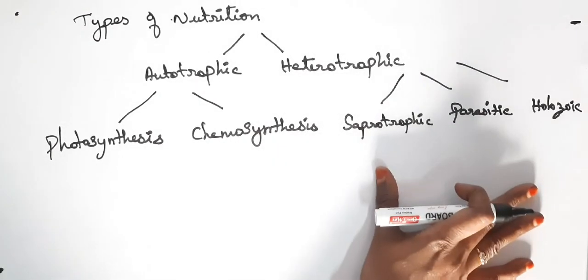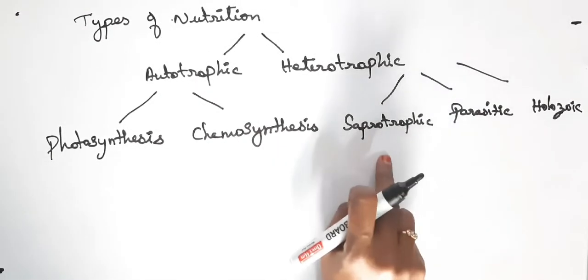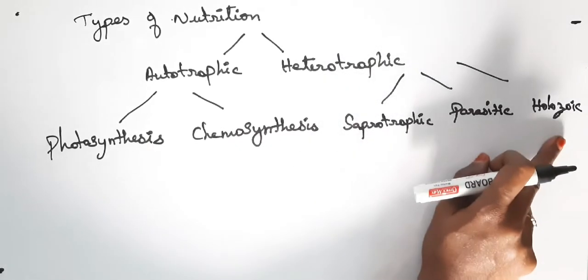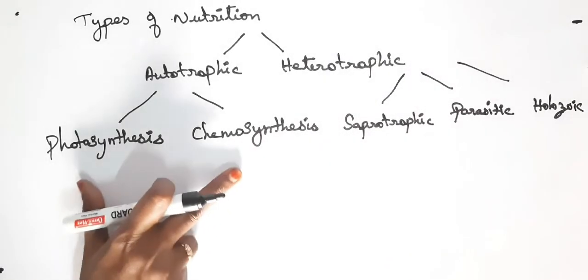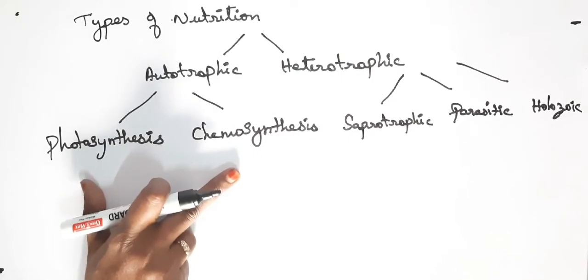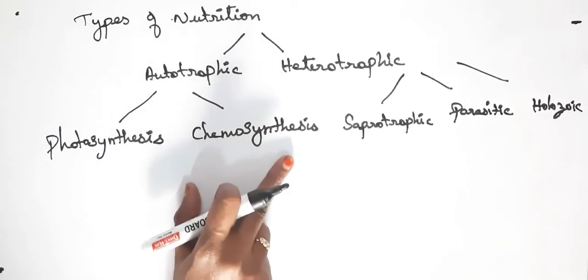So three divisions are there in heterotrophic nutrition: saprotrophic nutrition, parasitic nutrition and holozoic mode of nutrition. In autotrophic nutrition, there are two divisions: photosynthesis and chemosynthesis.